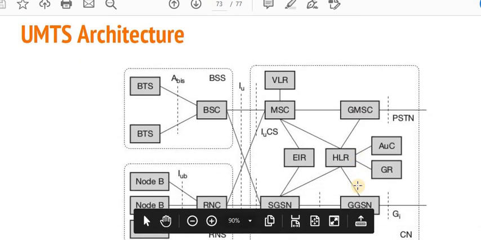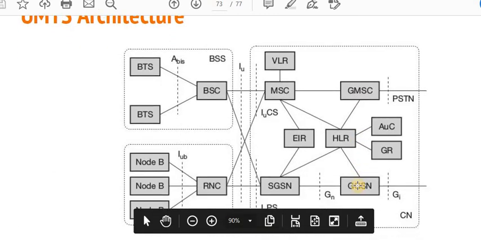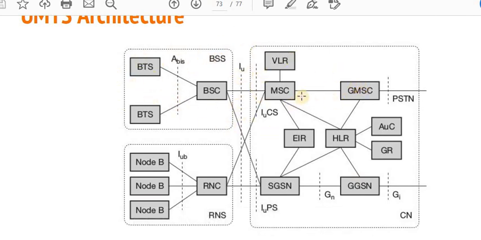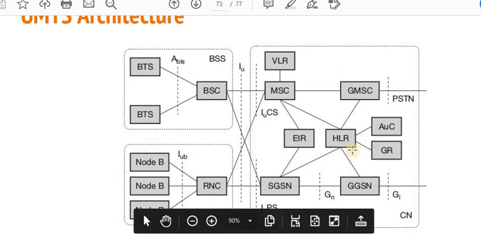So this is the UMTS architecture. In it, the first part is the circuit switching technology, provided by GSM in order to maintain the call. The second is the packet switching technology. When I want to access mobile data, the internet, packet switching technology is used.